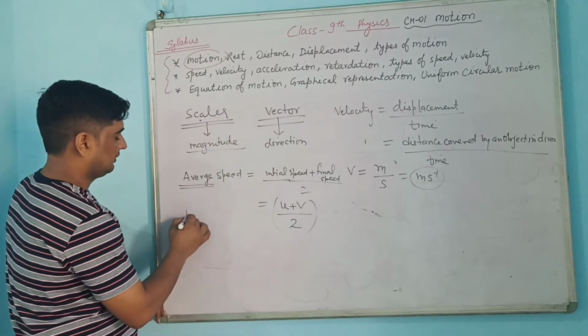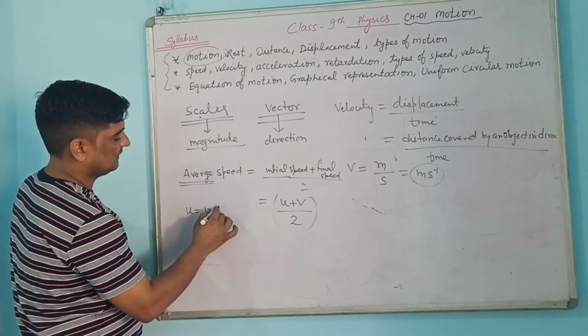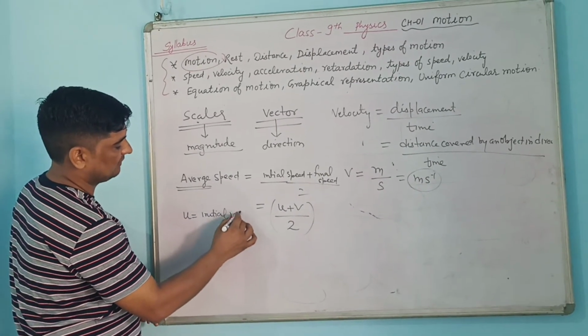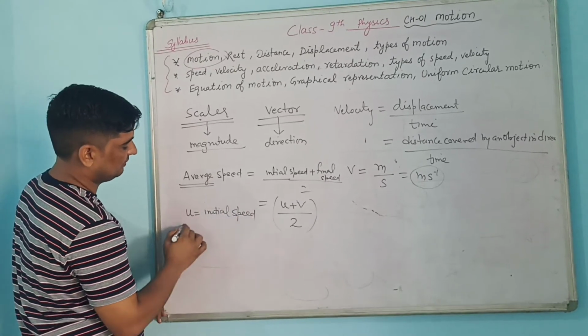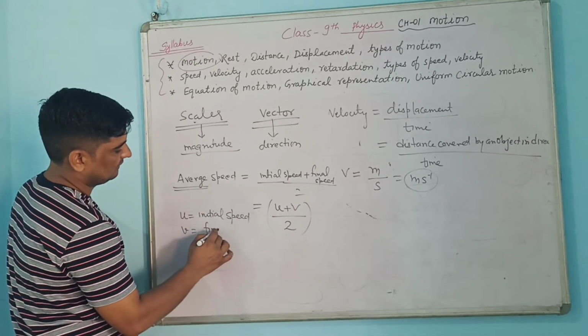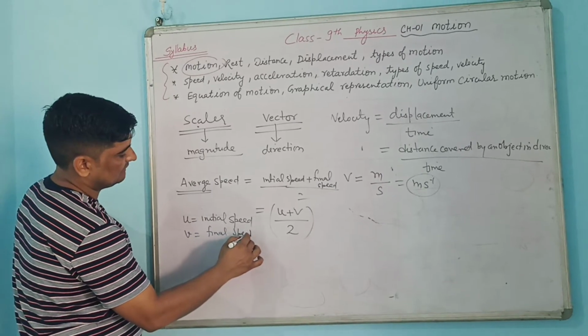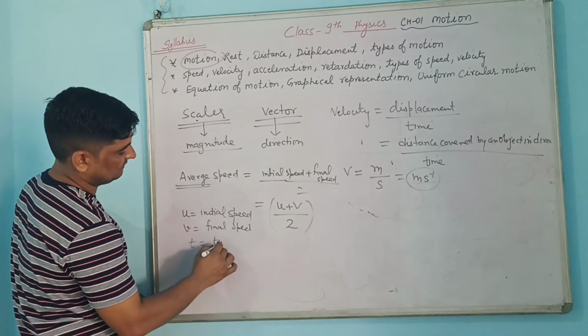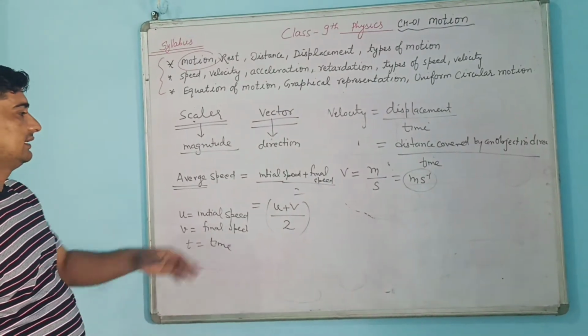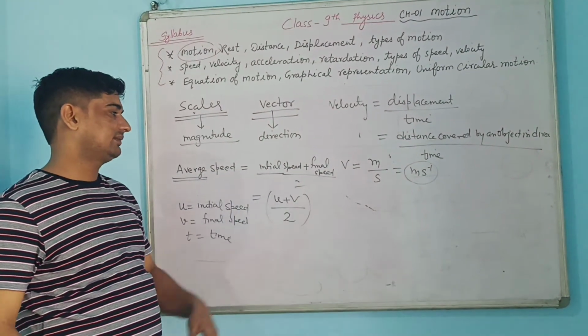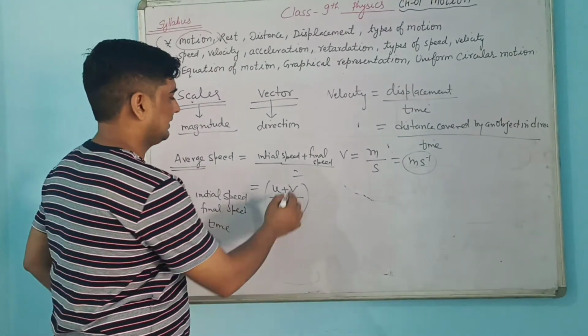See, u means initial velocity. This is the standard denotation. Initial speed we will be taking as u, v is the final speed and t is the time. Okay, in a similar way you can write average velocity also. There you will be using initial velocity plus final velocity divided by 2. So there is only a little difference.